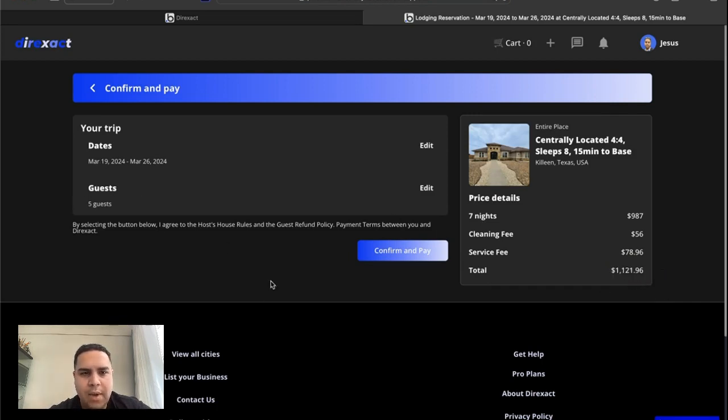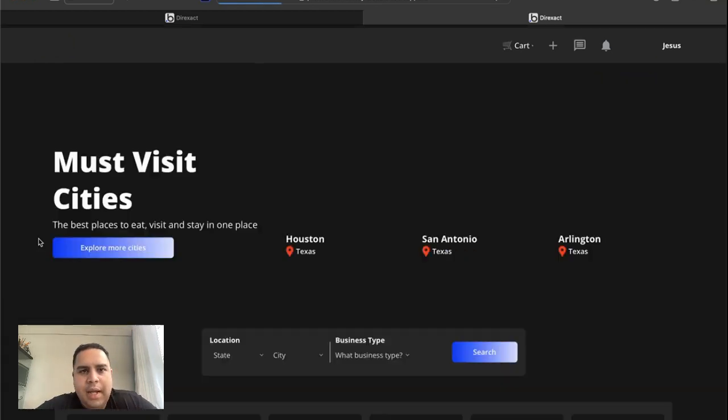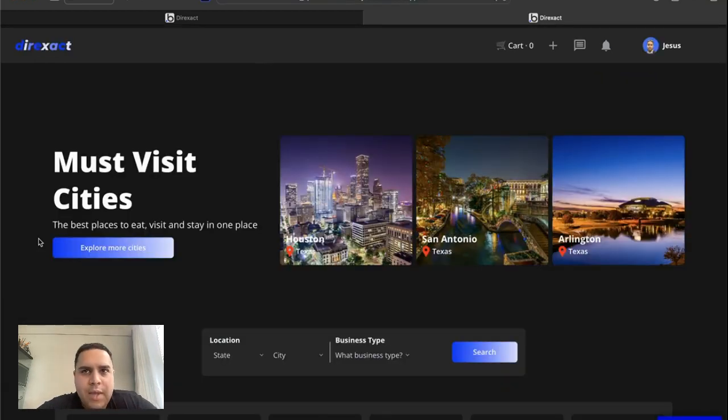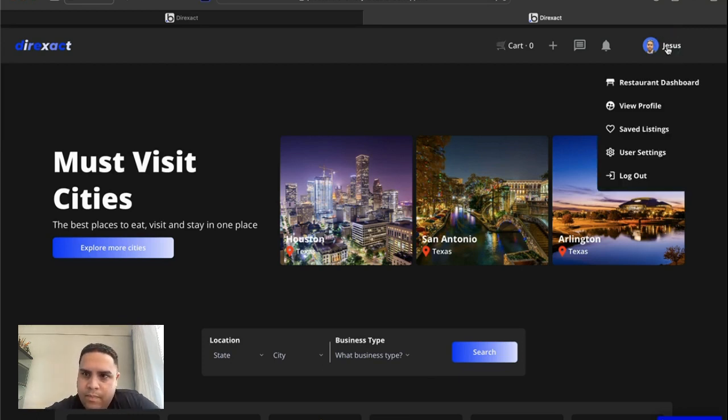These are the dates connected, 19 to 26, and that allows the guest to be able to confirm and pay through Stripe. Money is automatically distributed. The part that goes to the property owner goes to the property owner. The part that goes to you goes to you.